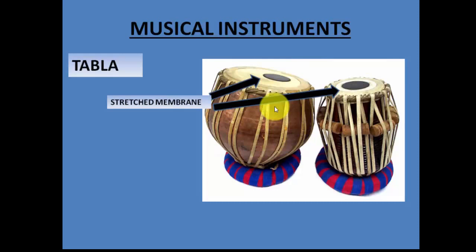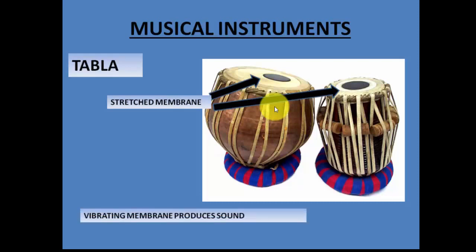But in this case, we cannot see the membrane vibrating because it is flat. If you want to feel the vibration, immediately after tapping the tabla, you should just put your hand over the membrane, and you will feel that the membrane is vibrating. This way you can feel the vibration, but you cannot see it. So in the case of tabla, this vibrating membrane produces sound. In both cases, the guitar and the tabla, the principle by which the sound is produced is totally different, right?